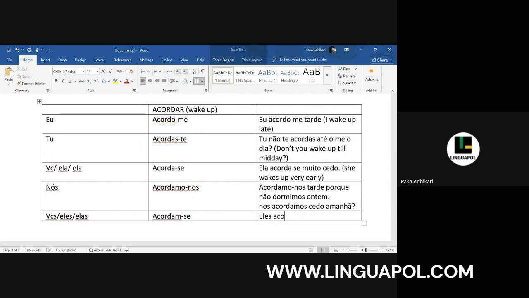Por exemplo, eles acordam-se às 7 horas quando tem escola. They wake up at 7 when they have school.